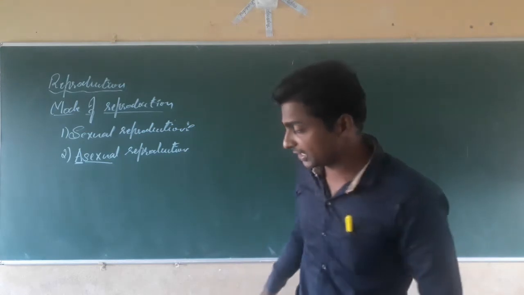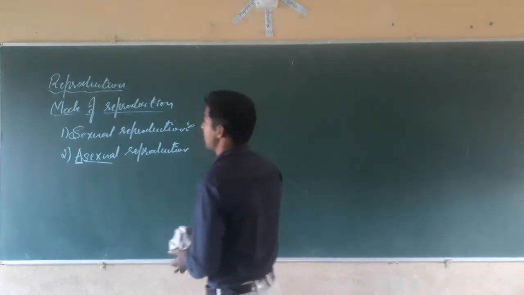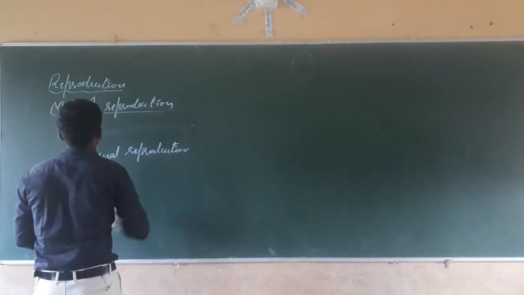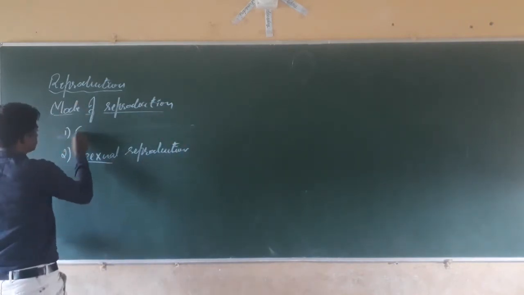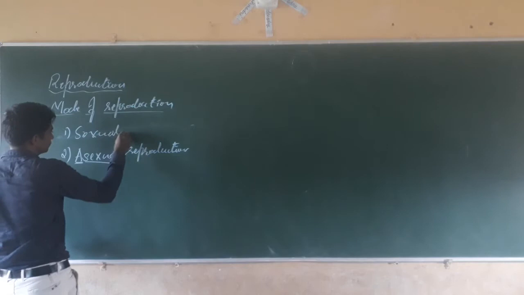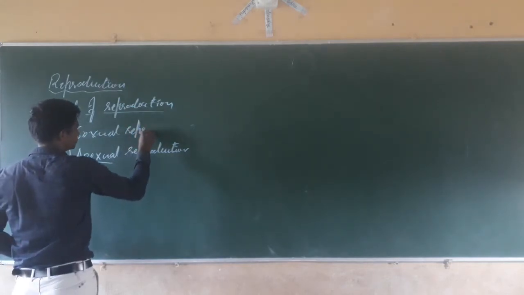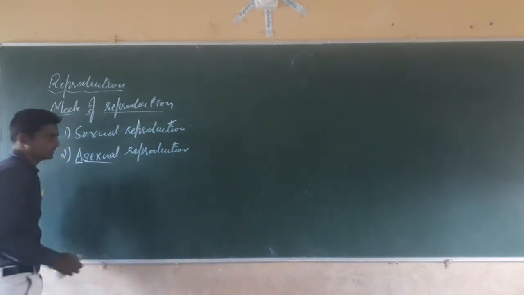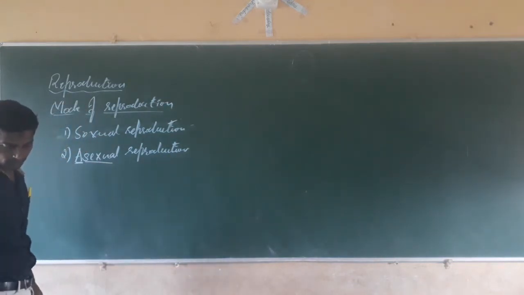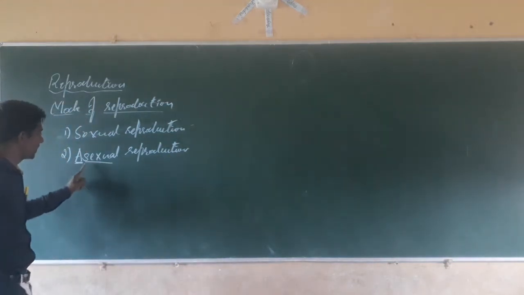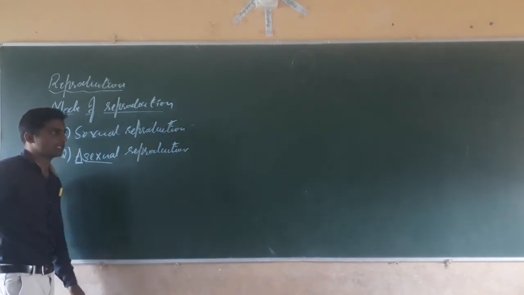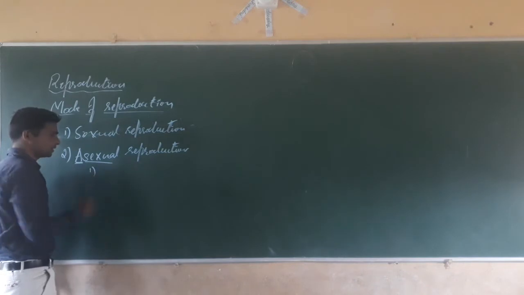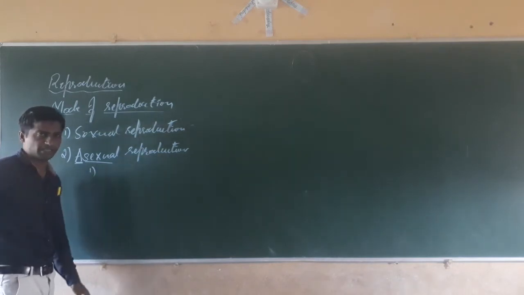Dear students, today we are going to study the different types of asexual reproduction. Asexual reproduction is of different types.